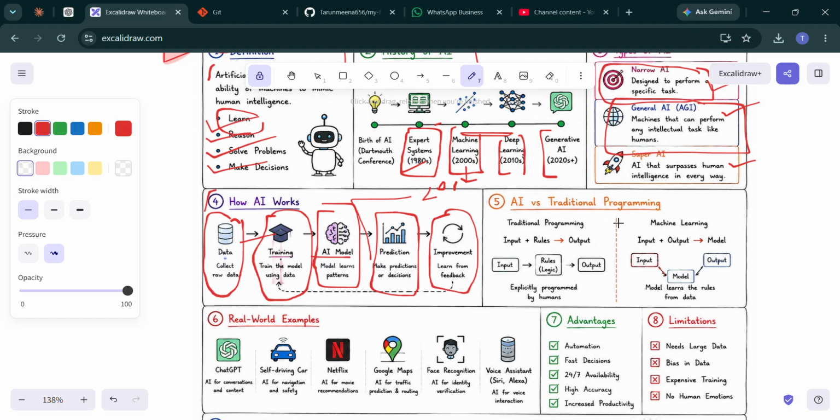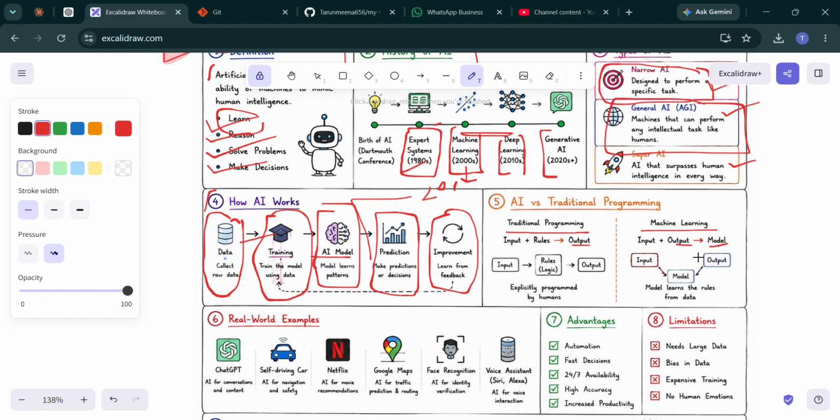Now we can check AI versus traditional programming. Let's compare AI with traditional programming. In traditional programming, input plus rules equals output. Humans write every rule. For example, if the temperature is above 30 degrees, turn off the fan. This is a rule we create. Machine learning works differently. This is traditional programming, and this is how machine learning works: input plus output equals model. Here we have the output, and here we have the model.